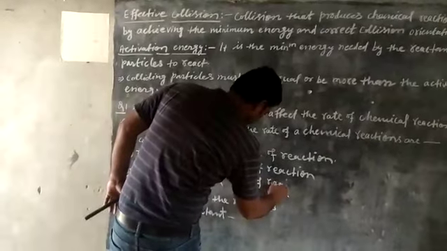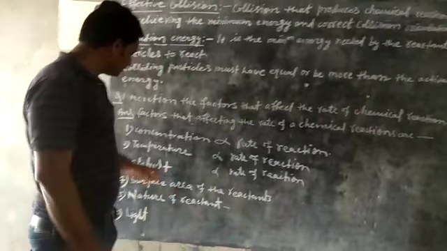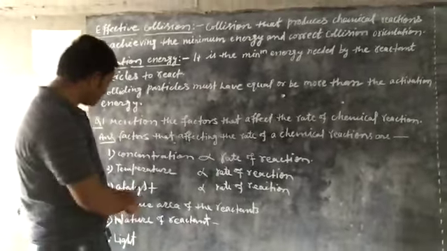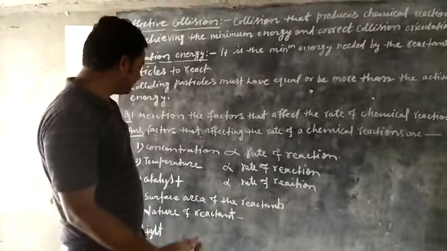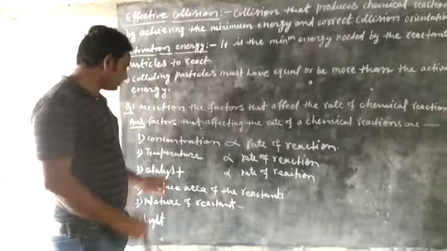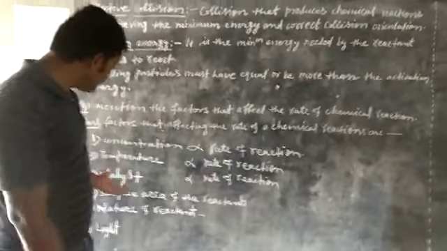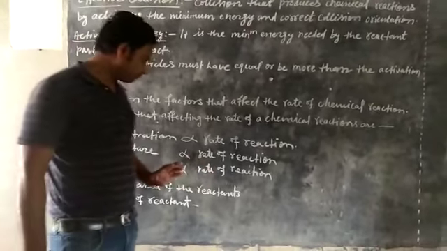I have already discussed in the previous video that there are two types of catalyst: positive catalyst and negative catalyst. Negative catalyst decreases the rate of reaction, and positive catalyst increases the rate of reaction. But in chemical reactions, generally positive catalyst is used. That is why we can say catalyst is directly proportional to rate of reaction.